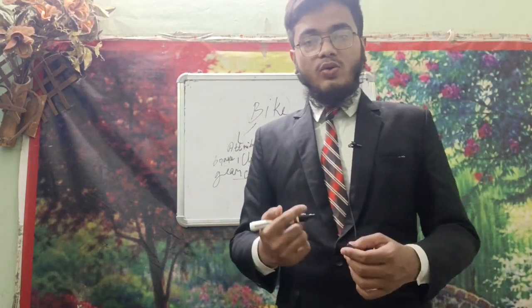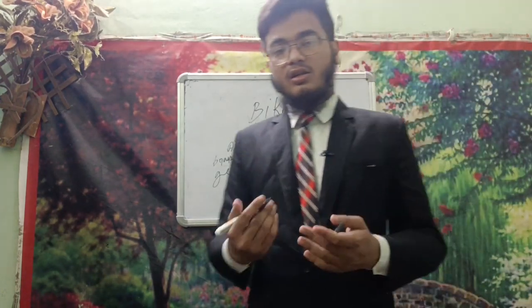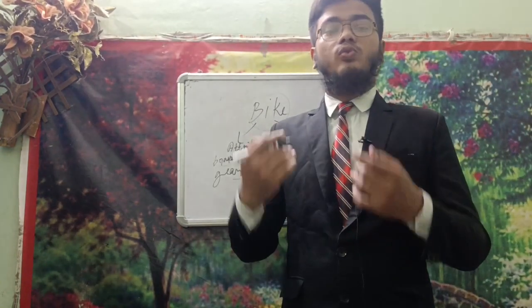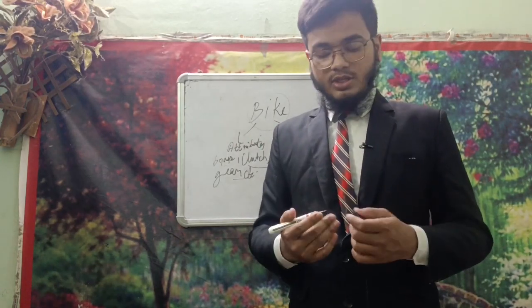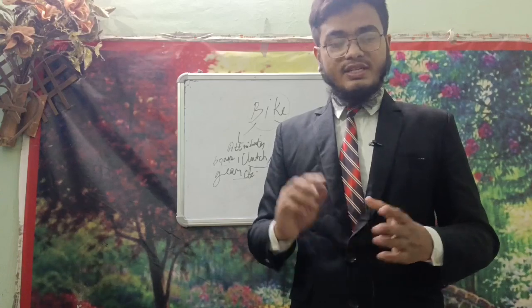So now let's move on to the next topic, which is the methodologies of OOPS, the features of OOPS. It includes 5 things. Let me start the numbering.